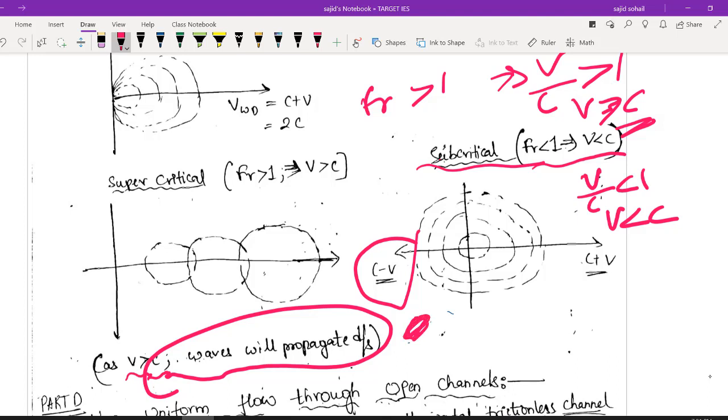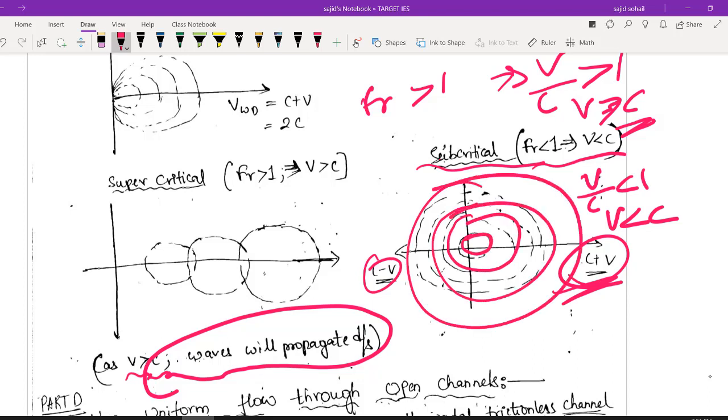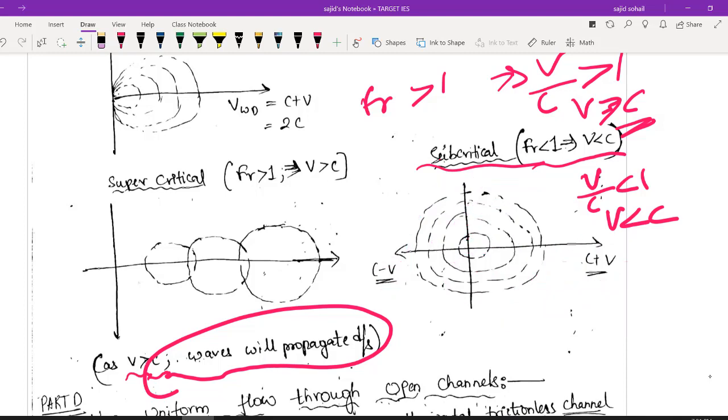So if you are creating any disturbance here at the center, ठीक है, यहाँ पे आप disturbance create कर रहे हो. So on the upstream side also wave will propagate, and on the downstream also wave will propagate. You will see something like this. Okay, you will be seeing something like this. It need not be perfectly concentric. Let us be very clear, because यहाँ पे velocity काफी ज्यादा है, C+V, and यहाँ पे C-V. So you will be seeing there might be a shift, but there will be waves which are propagating in upstream direction. I hope you got it right. Concept is very clear for you.